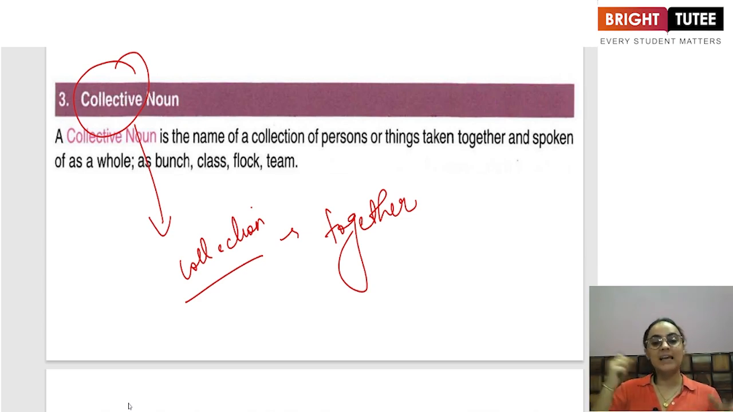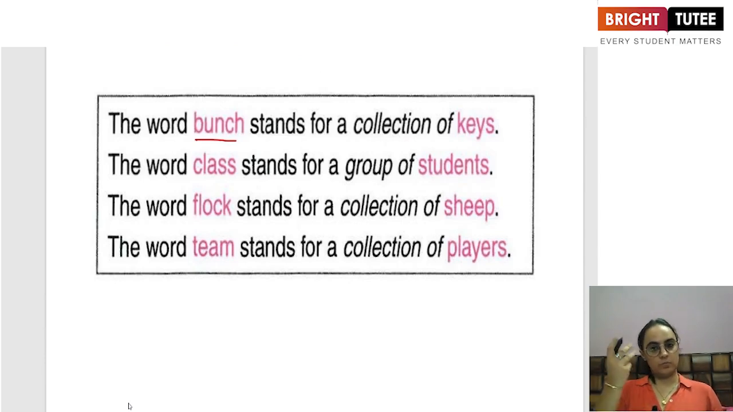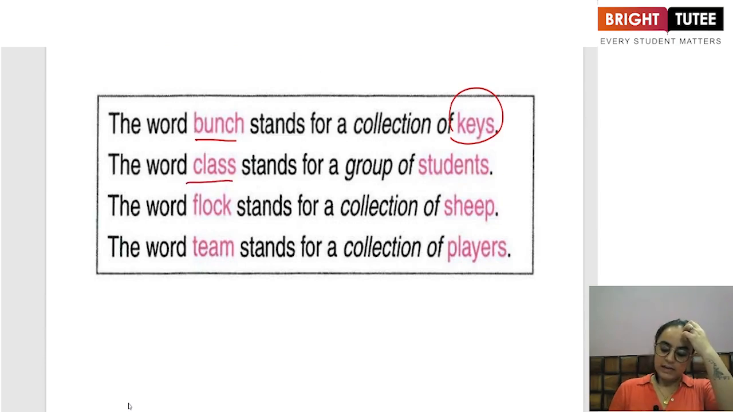So basically, when a collection of some persons or places or animals or things is taken together, we call it a collective noun. So, for example, the word bunch. Why do we use bunch? It is used to represent the collection. The word class refers to a group of students. The word flock refers to a collection of sheep. The word team refers to the collection of players. So this is how we represent a collective.